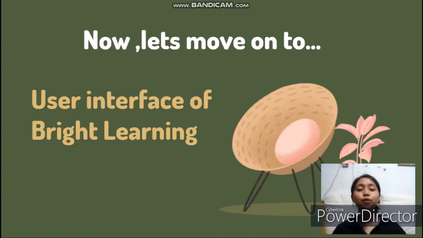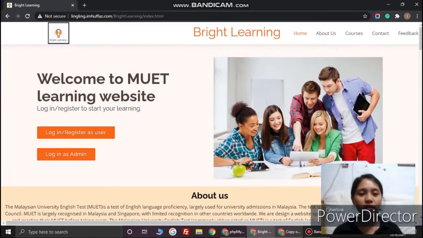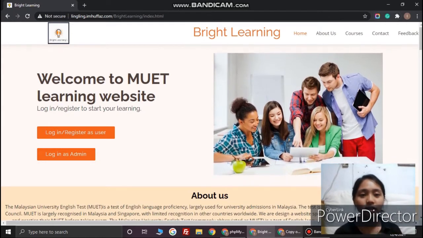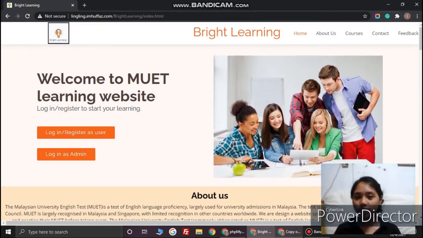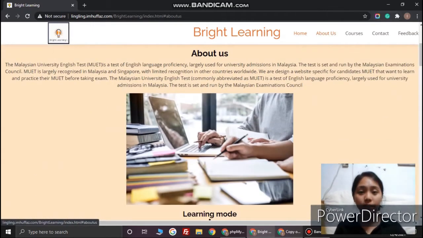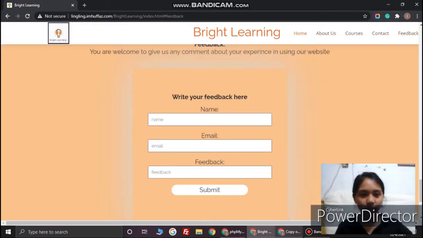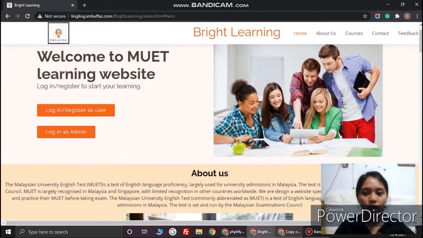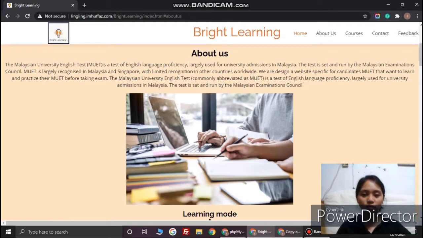So now let's move to the user interface of Bright Learning. As you can see, in the upper part we have the navigation: home, about us, courses, contact, and feedback. And down below, on the left-hand side, we have login or register as user, and login as admin. If we click about us, it will bring us to the about us page, then courses, contact, and feedback. If we go to home, it will show two buttons here. If you go to about us, we tell about what MUET is, basically the introduction about MUET.